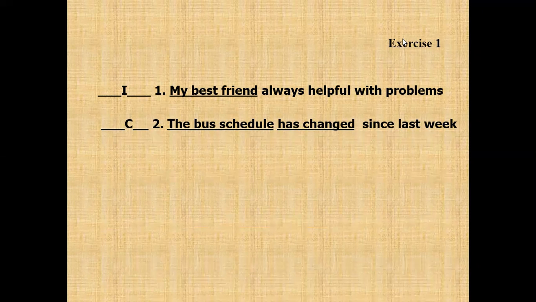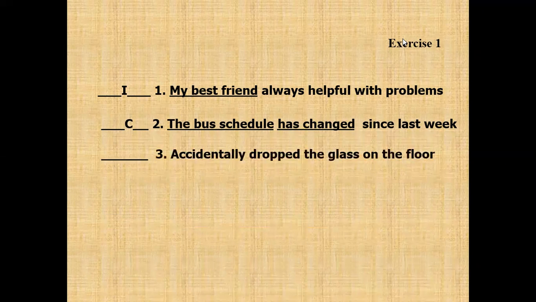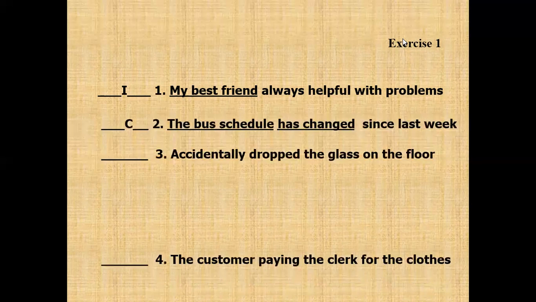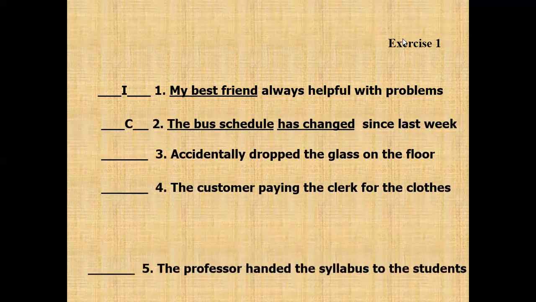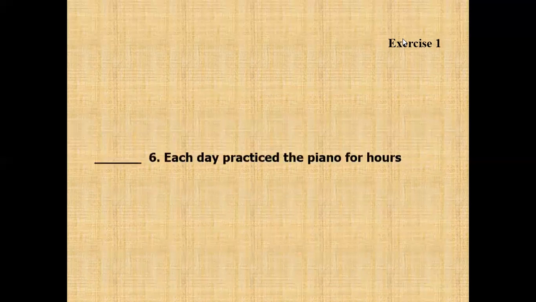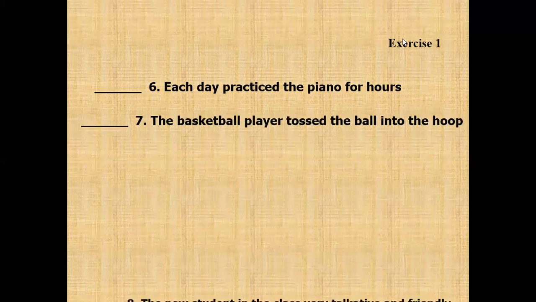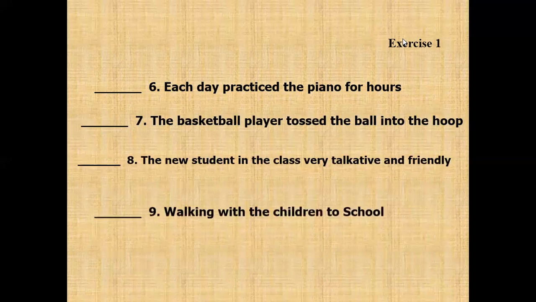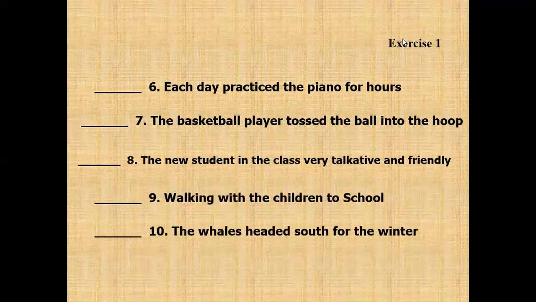So another question, try by yourself and let's discuss later. Number 3, 4, 5, 6, 7, 8, 9, and then 10. So that's all about skill 1.